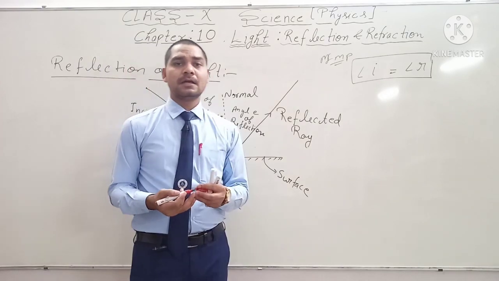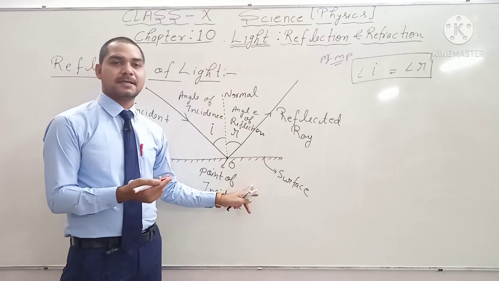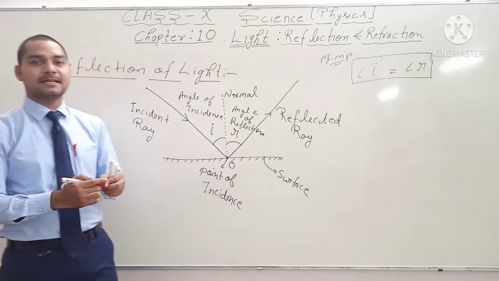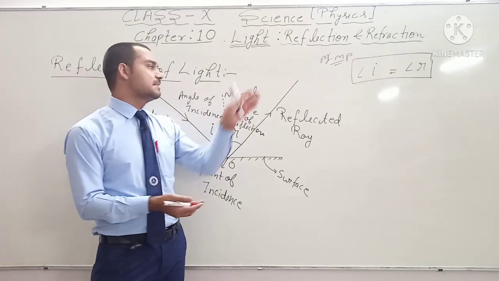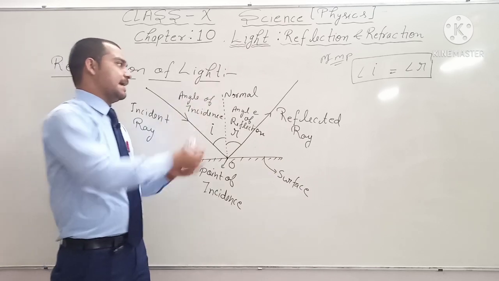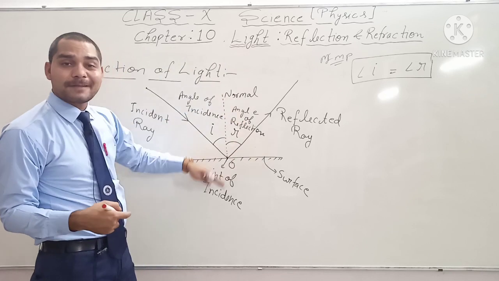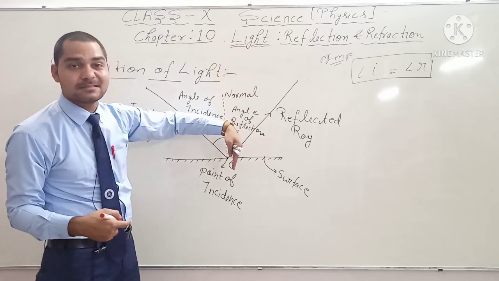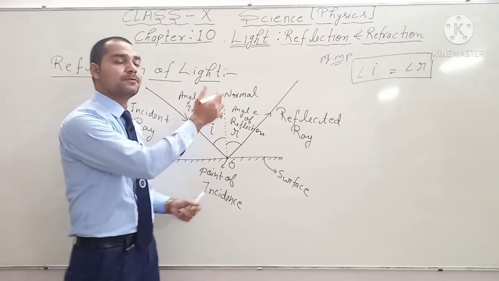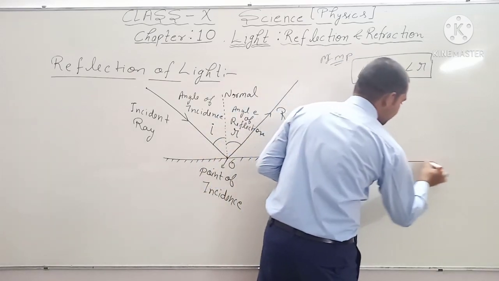Okay, if a light ray is perpendicularly incident on the surface, what is the path of the reflected ray? That means if a light ray is coming in the perpendicular direction, exactly perpendicular to the reflecting surface, then what is the path of the reflected ray? Which path will the light ray follow after reflection?